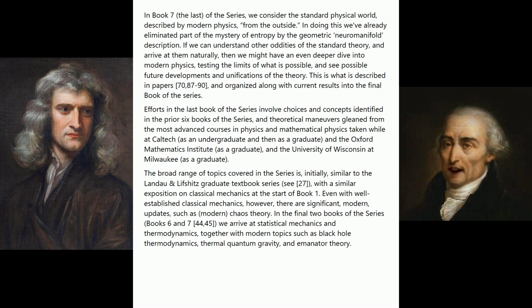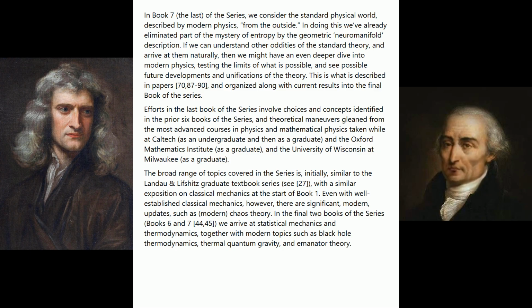The broad range of topics covered in the series is, initially, similar to the Landau and Lifshitz graduate textbook series, see reference 27, with a similar exposition on classical mechanics at the start of Book 1. Even with well-established classical mechanics, however, there are significant, modern, updates, such as modern chaos theory.